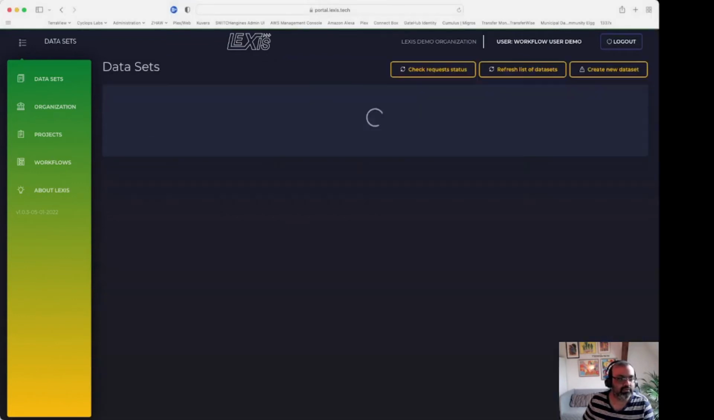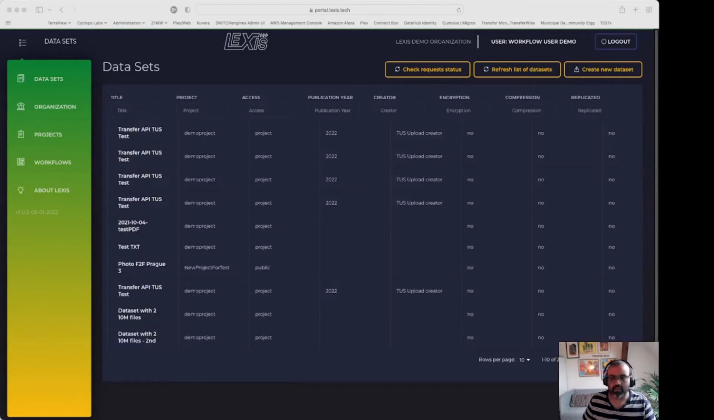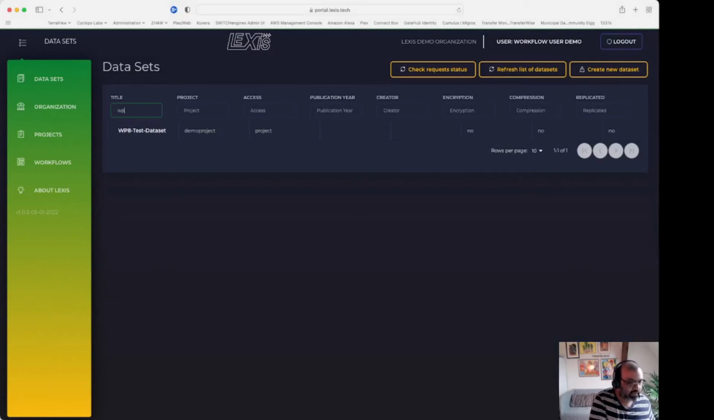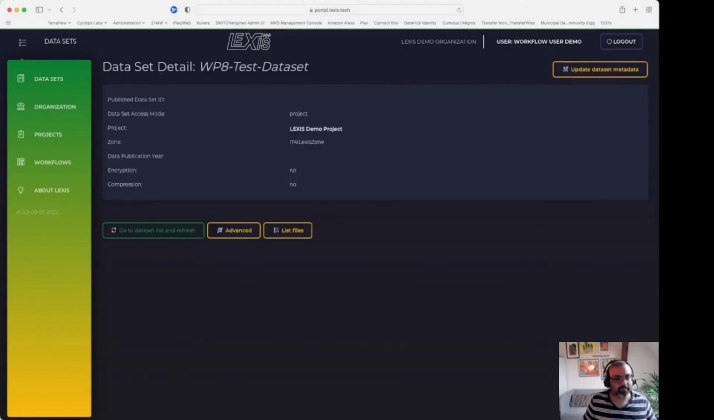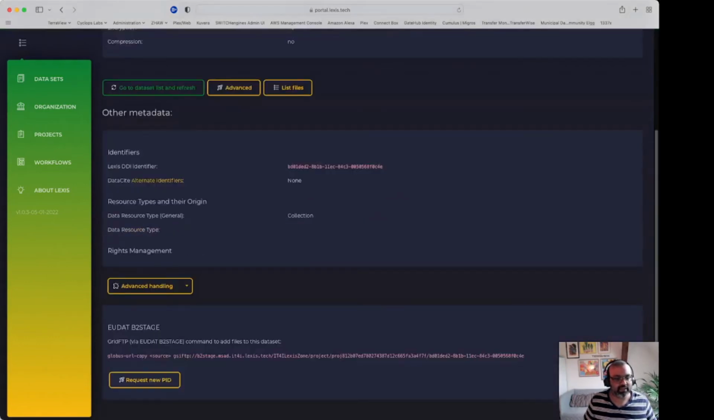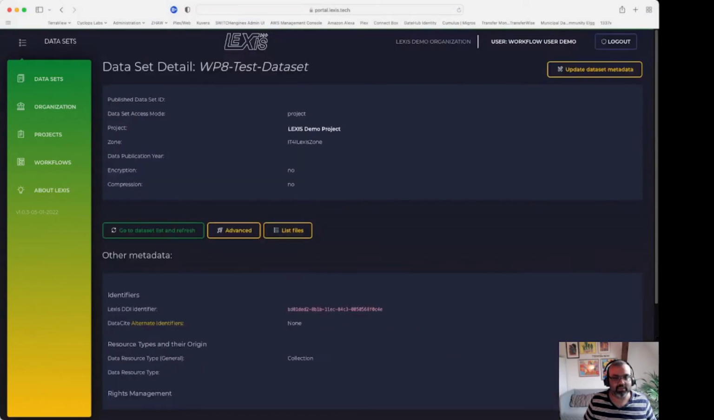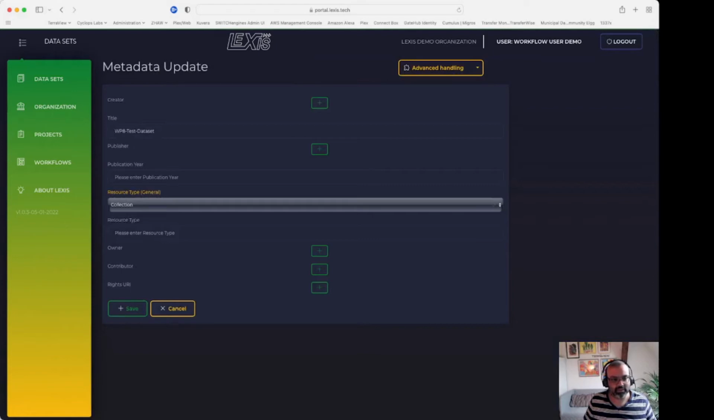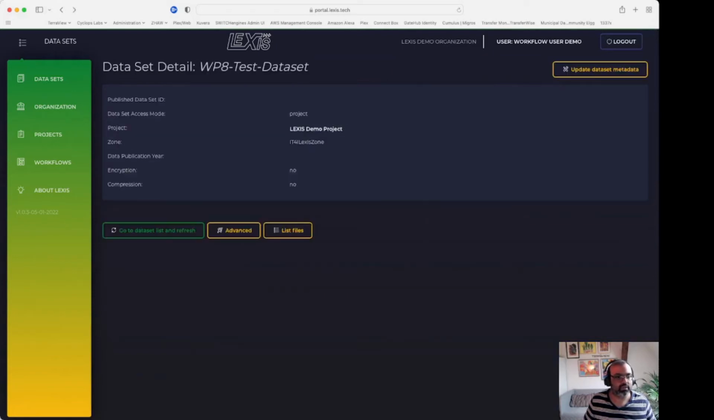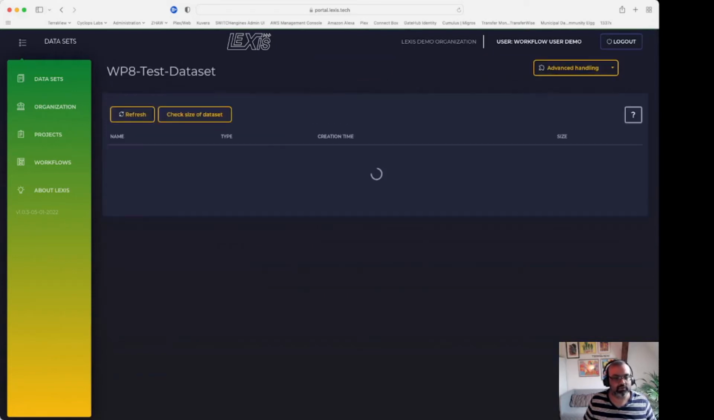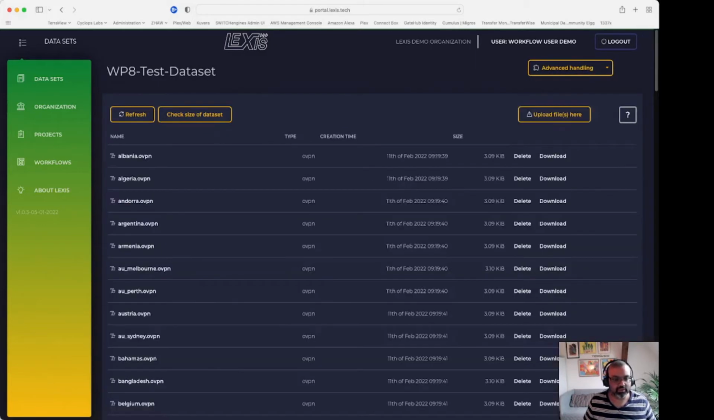Let me quickly take you through the datasets management and show you the basic functionality. Filtering is supported through the header fields. When I select a particular data set, I can look at the metadata, I can look at the stage URLs, I can update the object metadata if I choose to do so, and I can also browse through the files belonging to the data set.